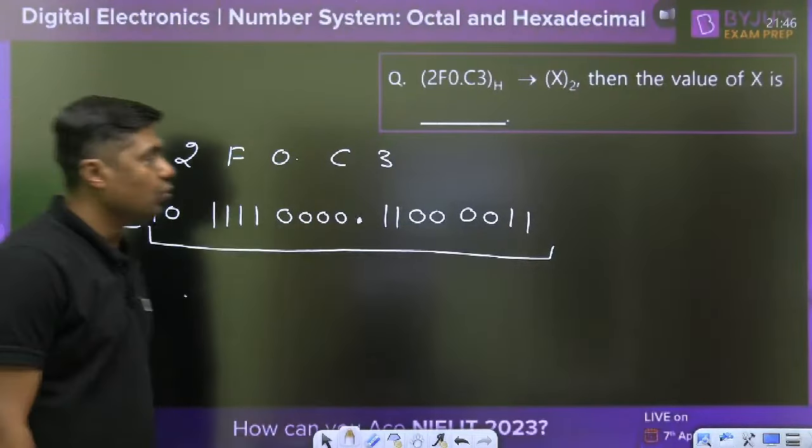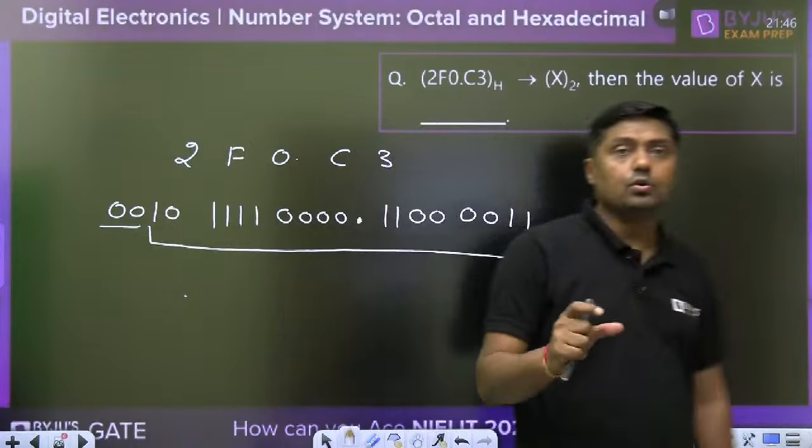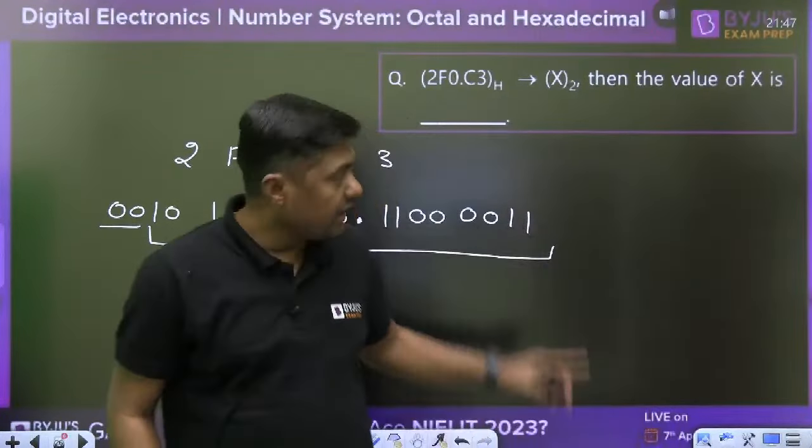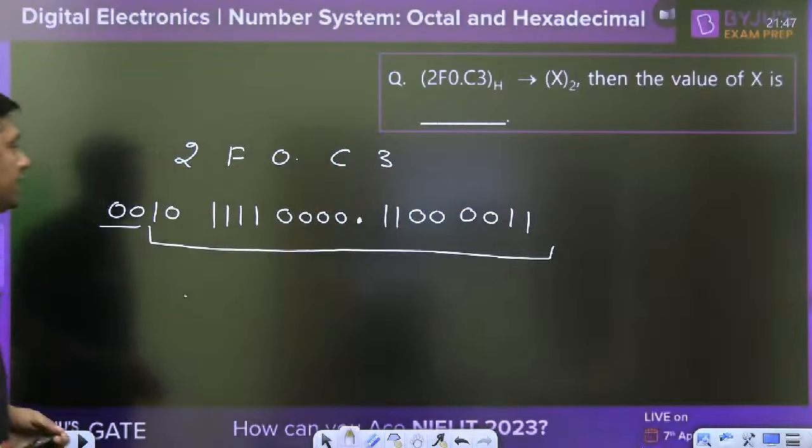It is converted into binary. Very, very simple one. Directly you can convert it into binary.